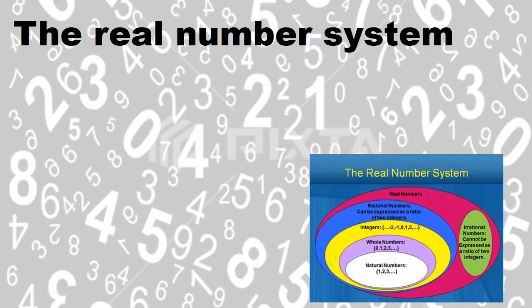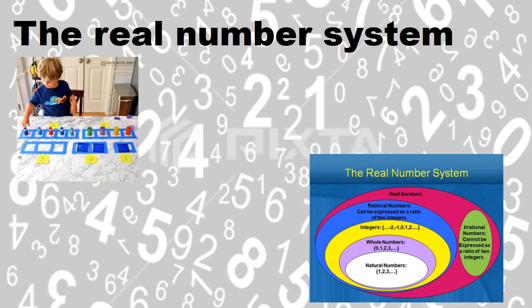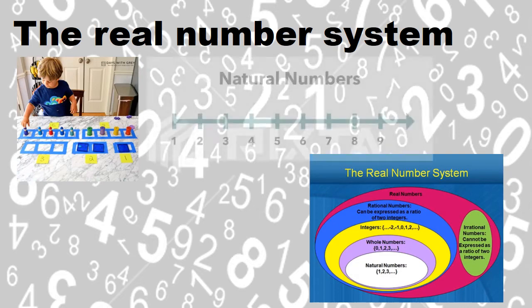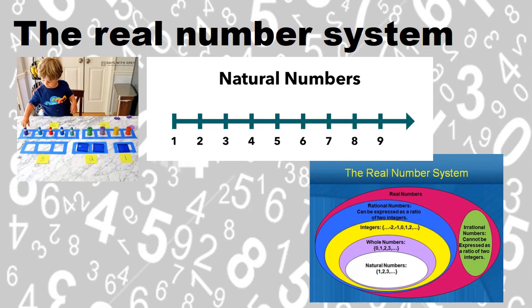So when you were very young, your teachers introduced you to the natural numbers when you were a toddler. When you had to learn how to count, your parents wouldn't say to you, this is 0, 1, 2, 3. No, they would have taught you from 1: 1, 2, 3, 4, 5. Let's count these blocks. It's 1, 2, 3, 4 blocks. Those are your natural numbers. They come naturally. If I say to you, just start counting, you would say 1, 2, 3, 4, 5. That is what you are introduced to when you are very, very little. Those are the first numbers that you are introduced to.